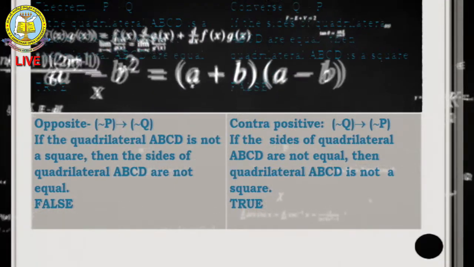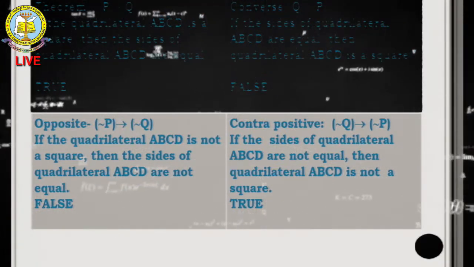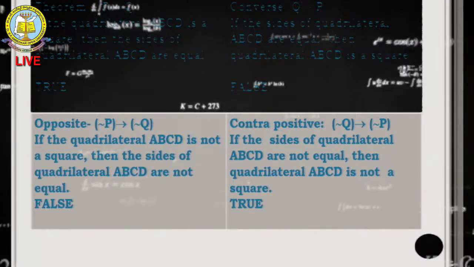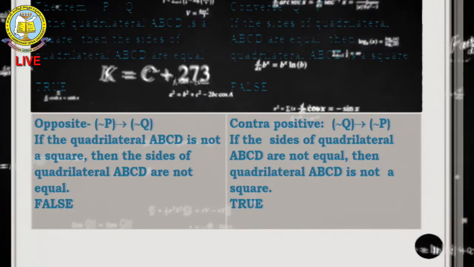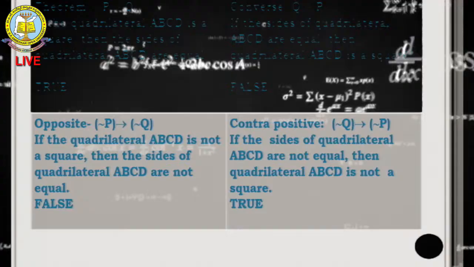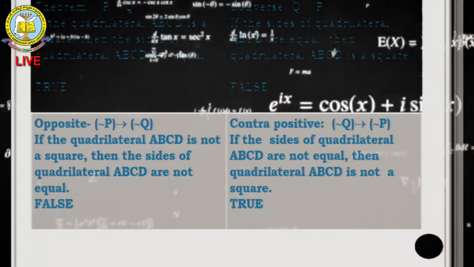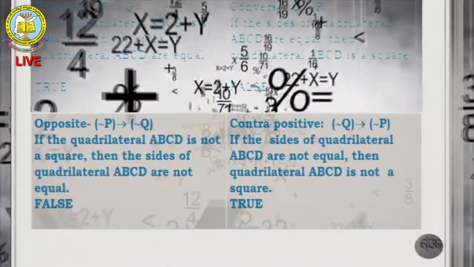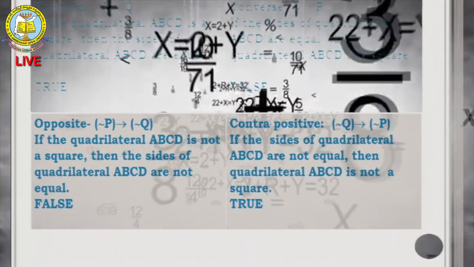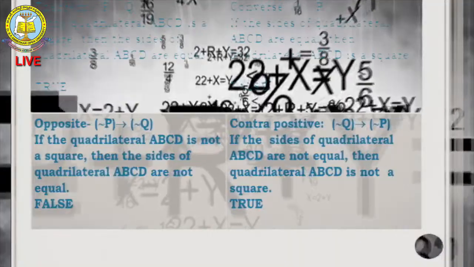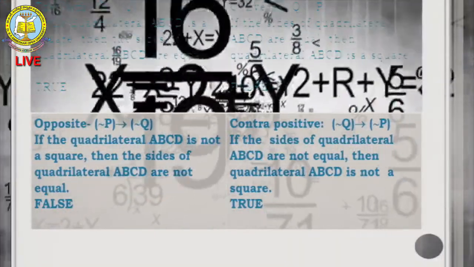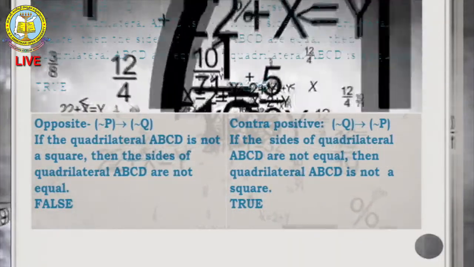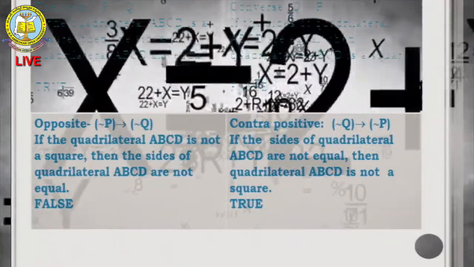For the opposite, if the quadrilateral ABCD is not a square, then the sides of quadrilateral ABCD are not equal. That is also false. But the contrapositive, negation of Q implies negation of P: whenever P implies Q is true, the contrapositive is also true.